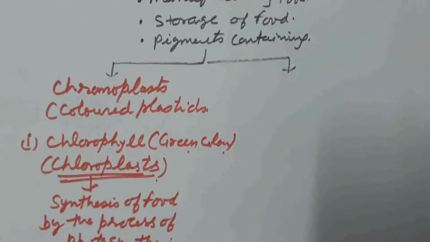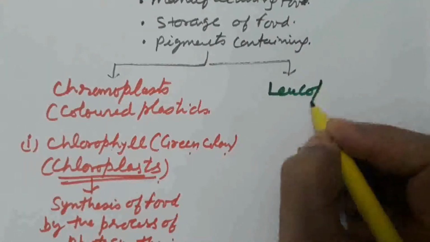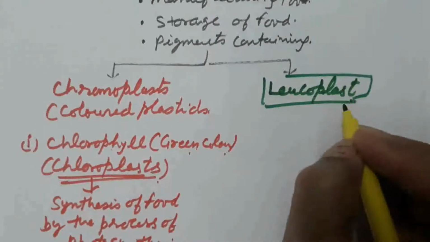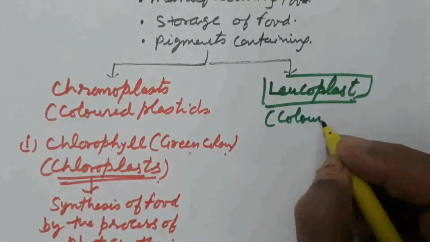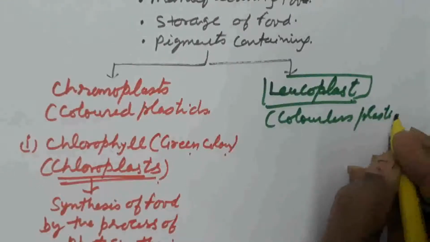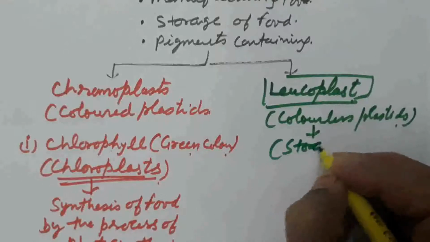The other type of plastids are colorless, which we call leucoplast. Leucoplasts are colorless plastids, the main function of which is the storage of food.